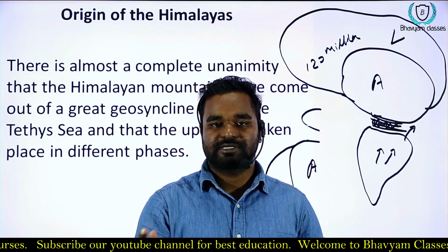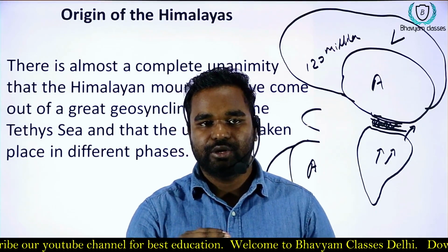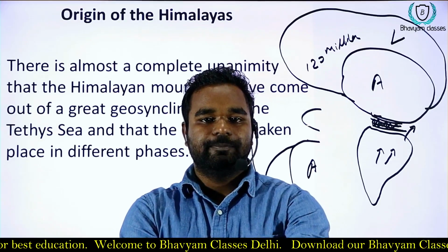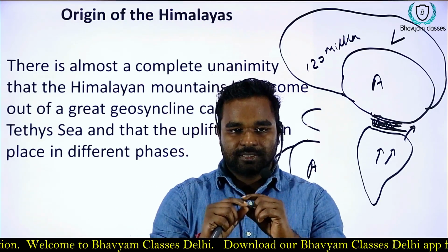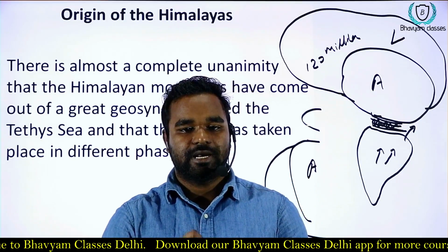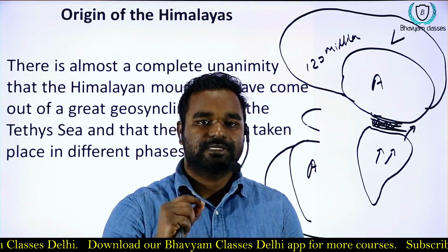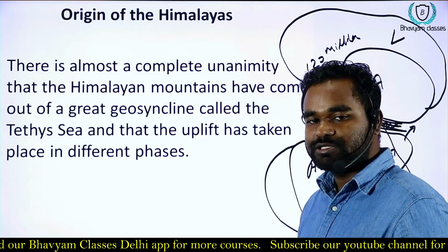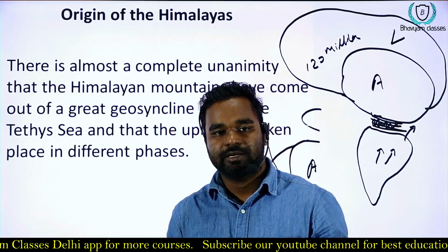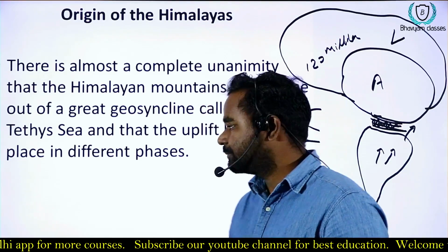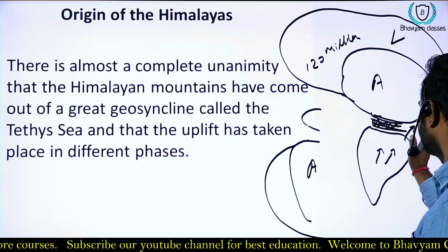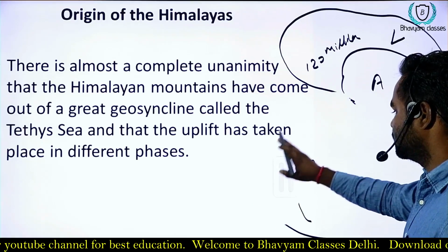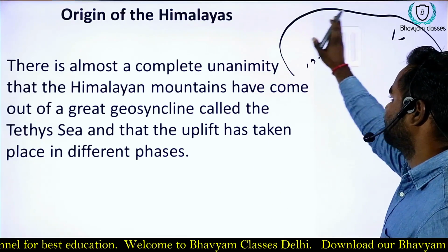The earthquakes present in the Himalayan regions, and the height of the Mahabharata range increasing very rapidly, are facts that talk about the increase in the height of the Himalaya. This shows that the origin of Himalaya has not stopped yet and still continues. So this way we can see the formation of Himalaya.